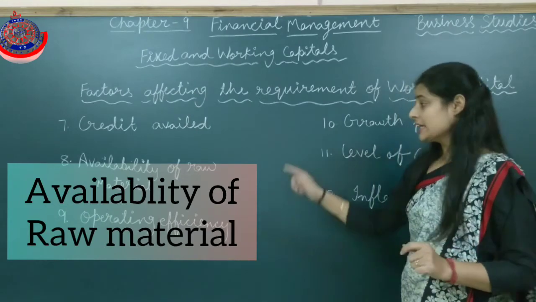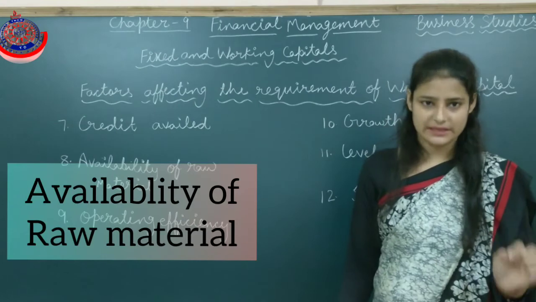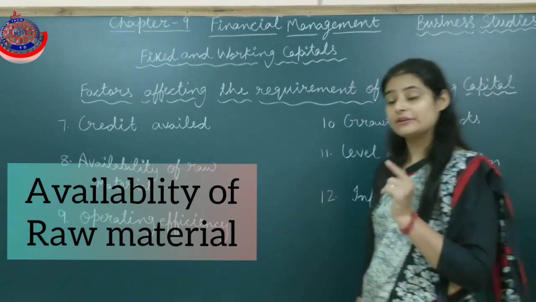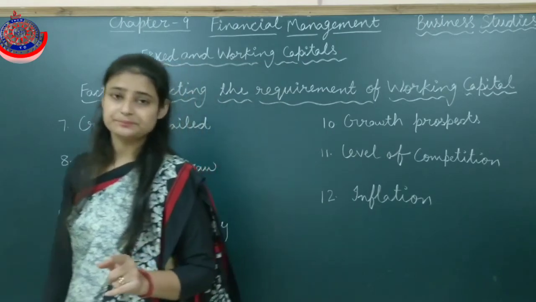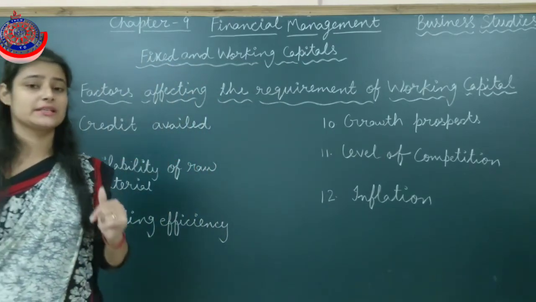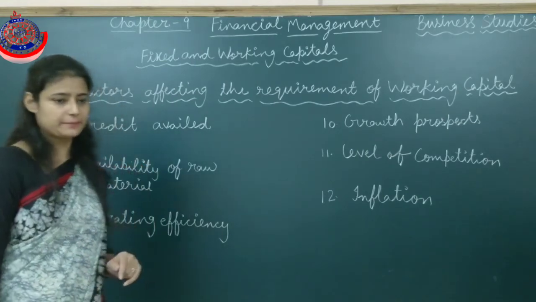Clear this thing? If the raw material is easily available in the market, they need less working capital. But if the raw material is not easily available in the market, in that case they have to maintain the inventory, and for the inventory they need more working capital.